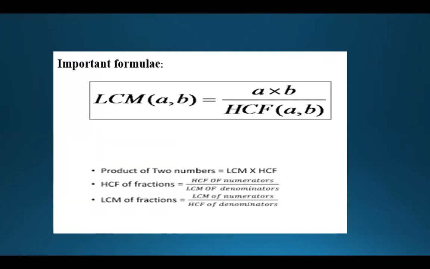Then the highest common factor of fractions. In a fraction you have a numerator and you have a denominator, right? So when I give you fractions and you need the HCF of fractions, go for HCF of the numerators divided by LCM of the denominators. And if you are asked to find the LCM of fractions, you'll go for LCM of the numerators divided by HCF of the denominators. Okay.